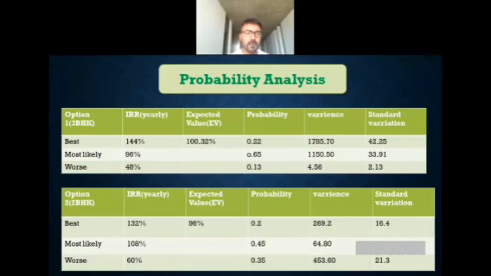So this is the probability analysis of both options, option A and option B. There is a larger variance in option 1, which is 3 BHK, than in 2 BHK. You can see the standard deviation is given separately, like 42.25 for 3 BHK, and similarly in 2 BHK, in best cases, about 16.4. The variance in best cases was 1785 in the case of 3 BHK, that is option 1, and in 2 BHK it was 269, which is quite lower than the variance in 3 BHK, that is option 1.